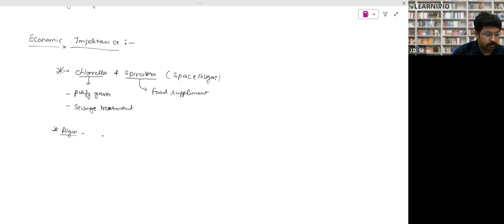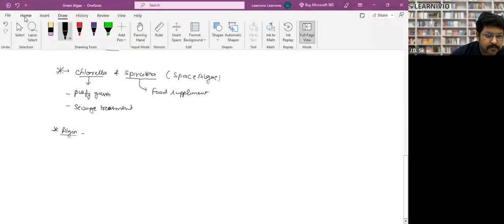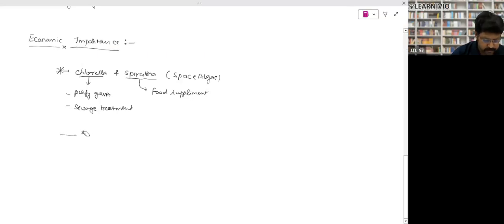Algin is obtained from this. No. Chlorella and spirulina are the green algae, the rest are not. Algin is not extracted from the green algae.